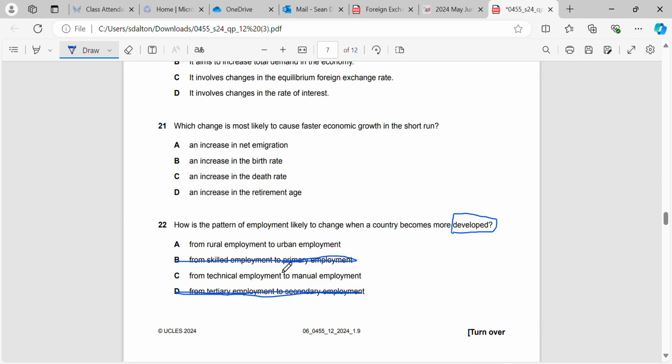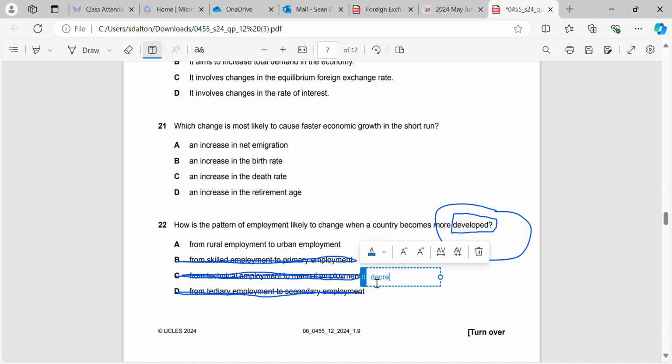Why? Because what normally happens is we move away from the primary sector into the secondary and the tertiary sector as we become more developed. So we might move from manual to technical employment, but we definitely won't move from technical to manual. That would be if we're becoming less developed, because it would decrease our productivity, which would stop us from becoming more developed.